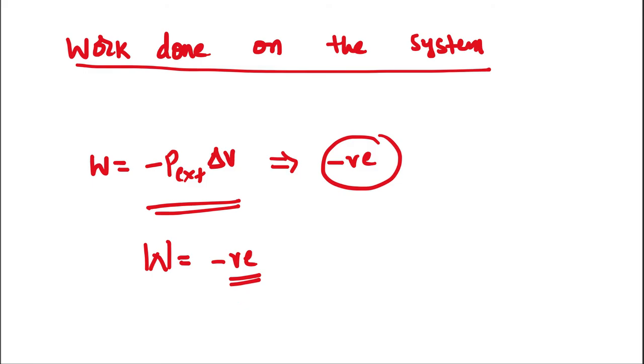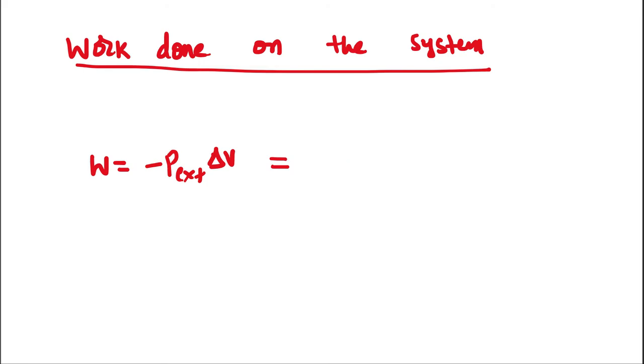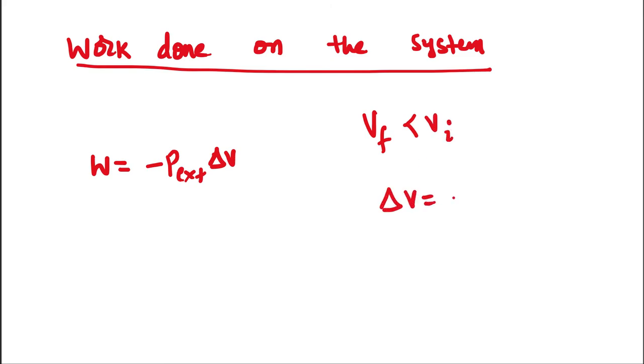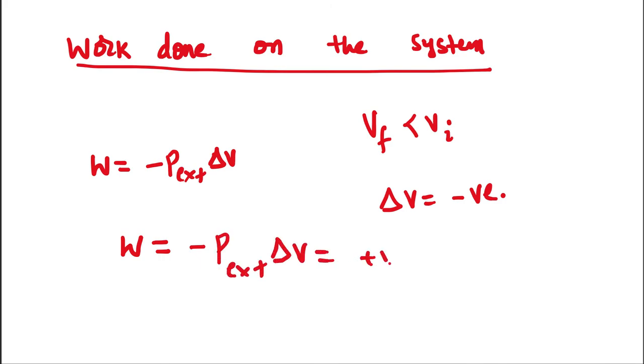Now let's go for work done on the system. When work is done on the system, what happens? There will be a compression. So the final value is smaller than the initial value. V final is smaller than V initial. Therefore, delta V is a negative term. When delta V is negative, negative P external times delta V is also a positive term.